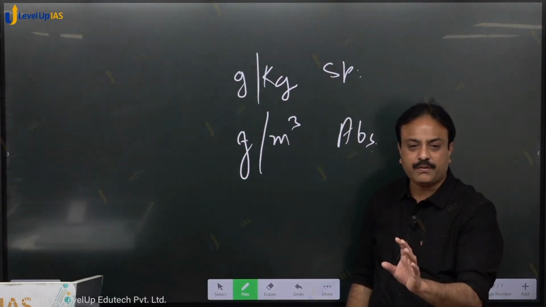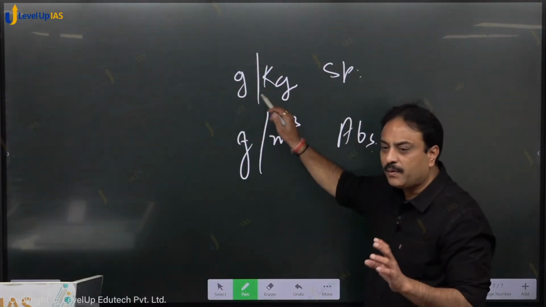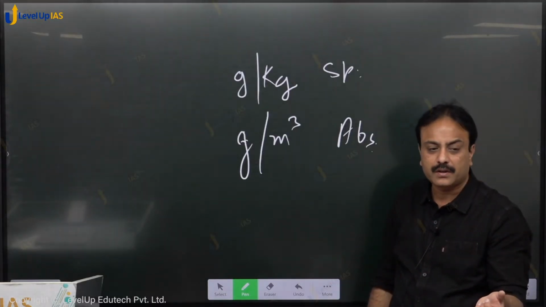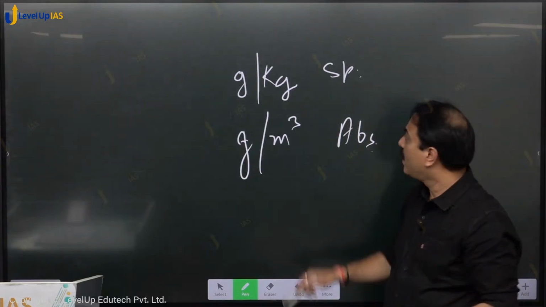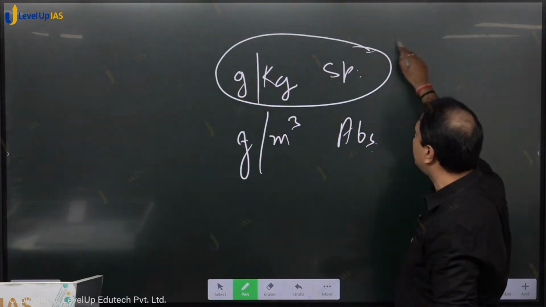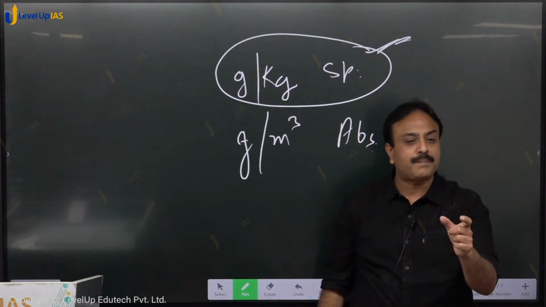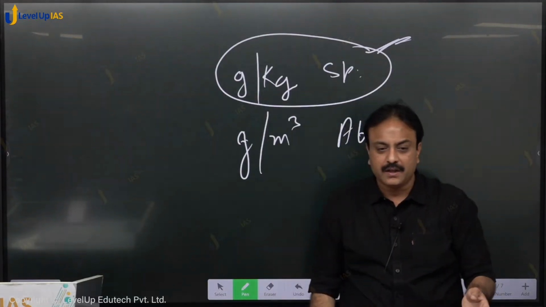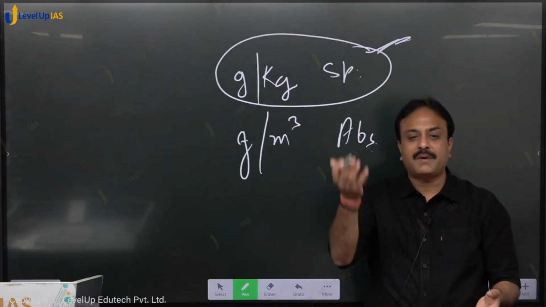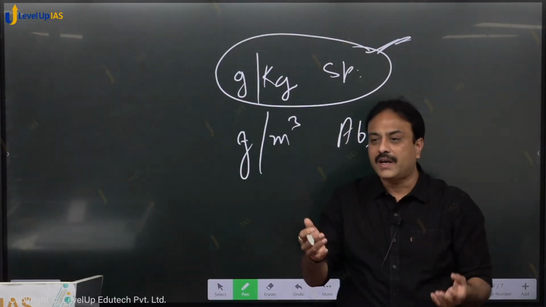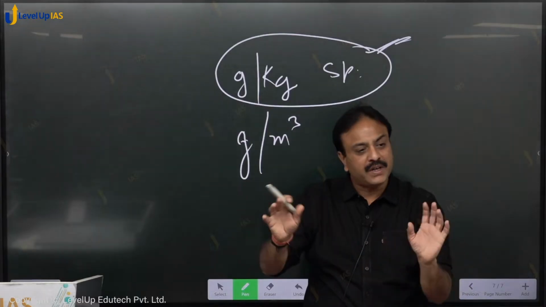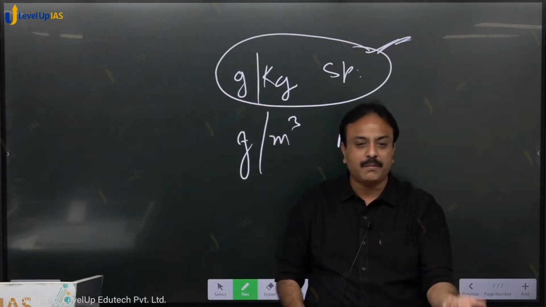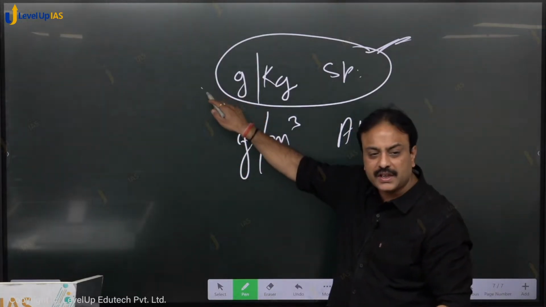With the change of temperature, will the specific humidity change if water is neither added nor removed? Focus only on this one. Specific humidity is gram per kg of air. So I am saying that 1 kg of air is having 10 grams of humidity, right? हमने उसका टेम्परेचर बढ़ा दिया, तो टेम्परेचर बढ़ने से क्या होगा? It will expand, but 1 kg will remain 1 kg, and water is neither added nor removed. So will it change? No change.